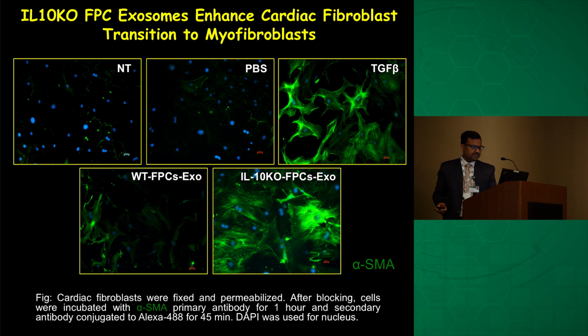The cells which were treated with the exosomes derived from IL-10 knockout mice FPCs showed a tremendous amount of alpha SMA expression, and their shape was like activated cardiac fibroblasts. So these are really interesting and encouraging data. We found that IL-10 knockout FPC-derived exosomes alone can lead to the activation of resident fibroblasts. However, in disease condition, they will be more activated.